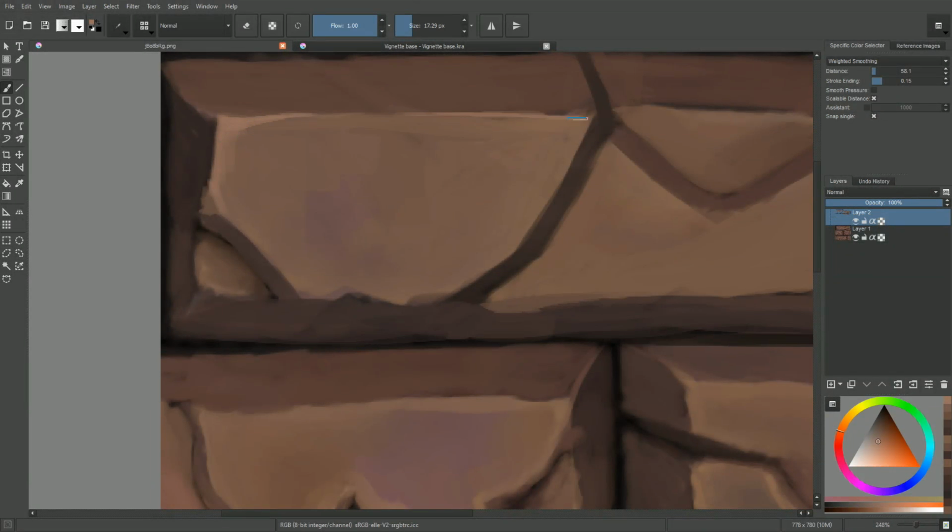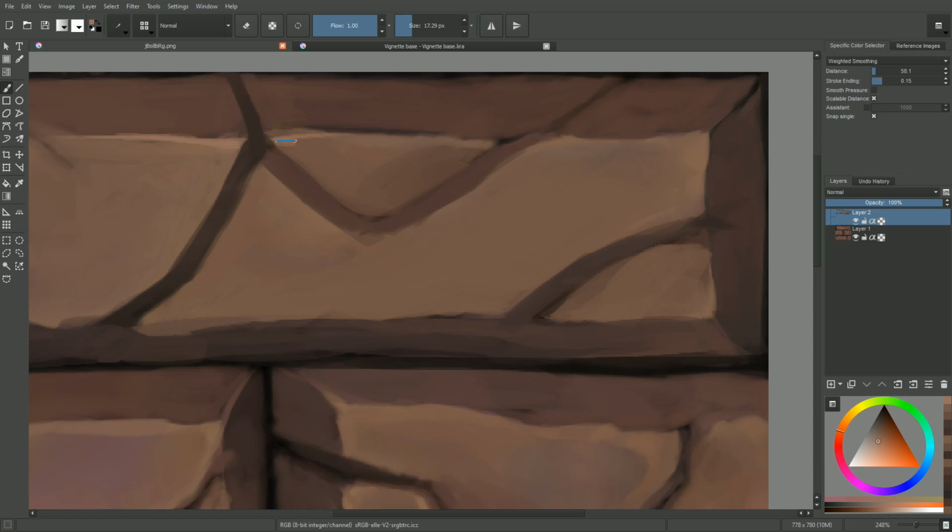That's it for our overview of the Tangent Normal Brush engine in Krita. If you want to learn more about when this tool can be useful, head on to the two companion videos.